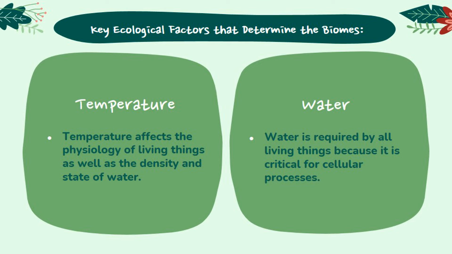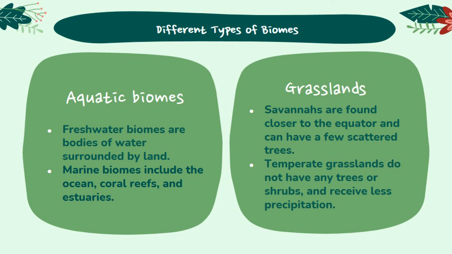Animals faced with temperature fluctuations may respond with adaptations, such as migration, in order to survive. Water is required by all living things because it is critical for cellular processes. Since terrestrial organisms lose water to the environment by simple diffusion, they have evolved many adaptations to retain water. Different types of biomes. Aquatic biomes include both freshwater and marine biomes.